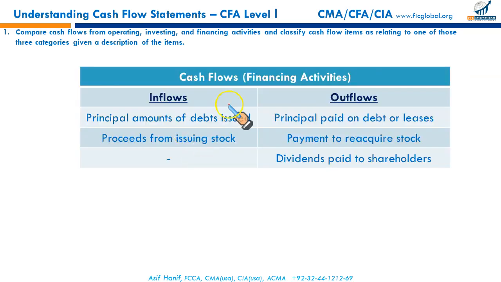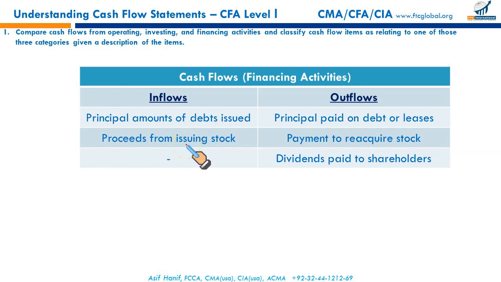The third category of cash flows is cash flows from financing activities, written as CFF. When we issue bonds to raise money or issue shares to raise money, the principal amounts of debt issued and shares issued are inflows.